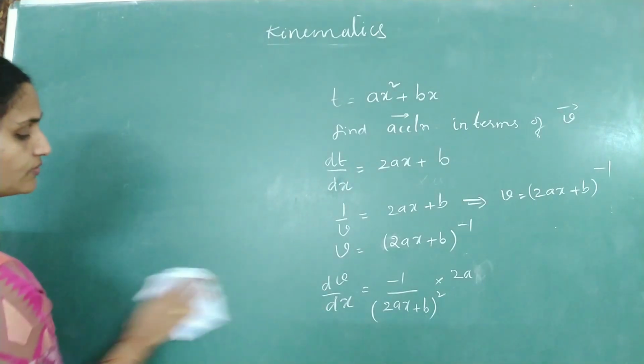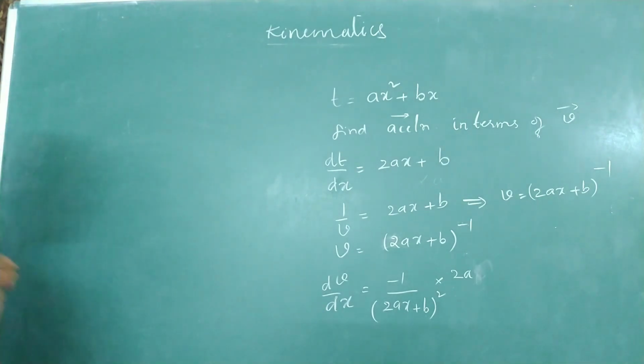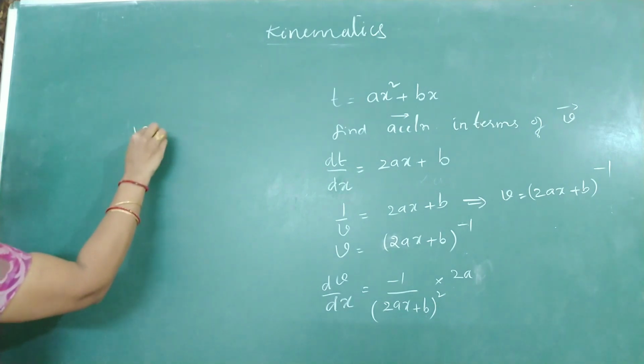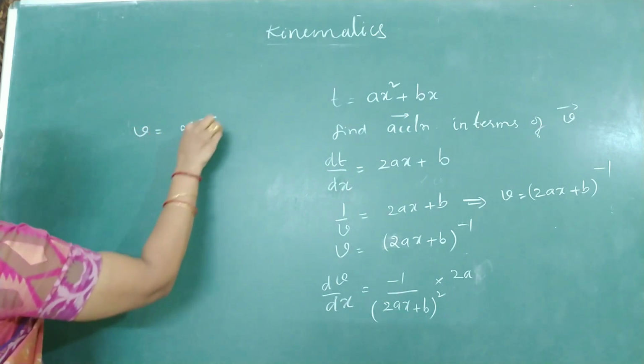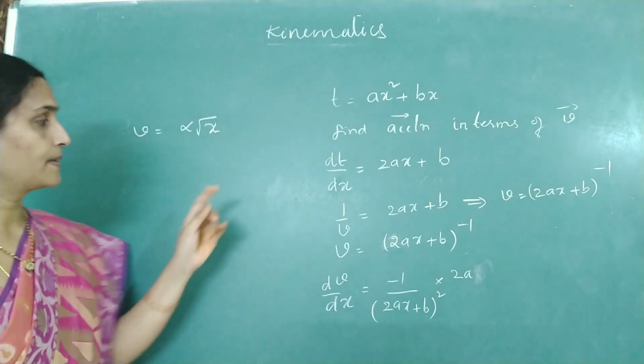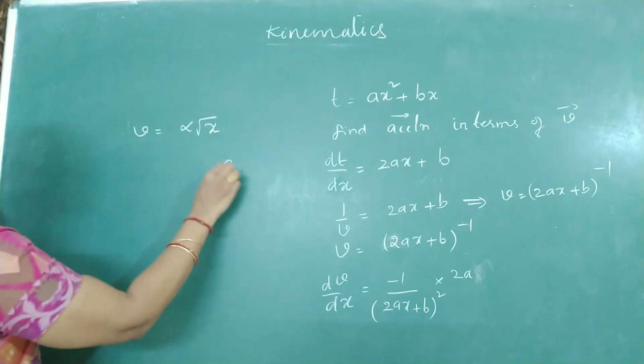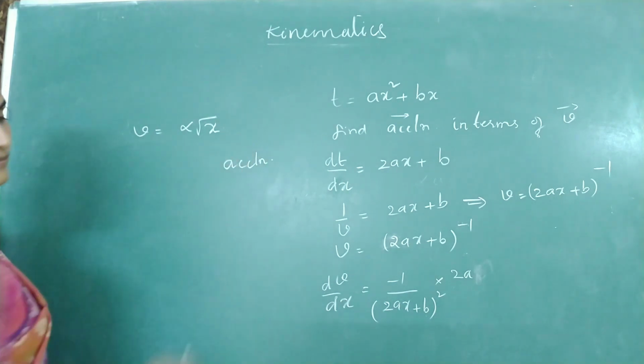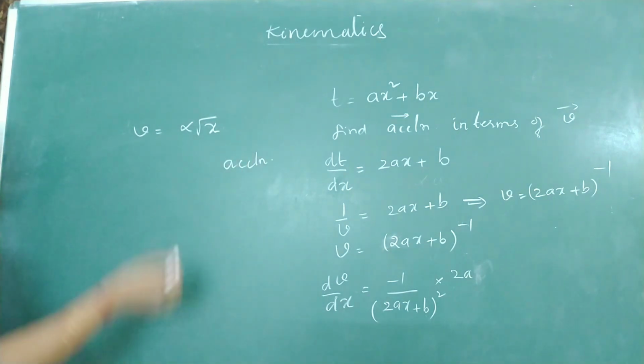Okay, if v is a function of x, how do we solve the question? Suppose v is equal to alpha root x. Velocity is a function of distance, and from here they are asking you to find acceleration. Okay, let's see how to find acceleration.